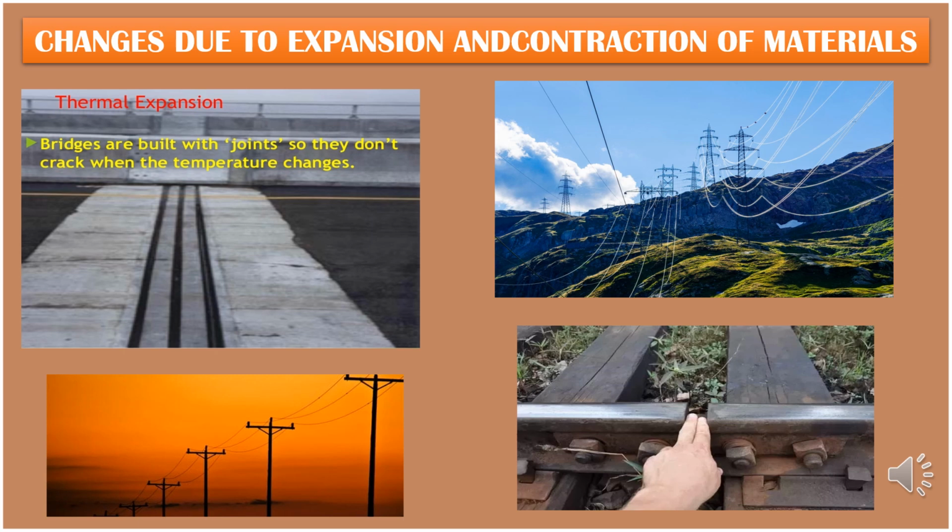So metals when heated expand more than other kinds of solids. Because of this, engineers have to be especially careful while designing large metal structures like bridges. When railway tracks are built, you will see that a narrow gap is left at regular intervals. Why? This prevents the track from buckling during hot weather, because in hot weather it will expand, and at that time the buckling can happen. Liquids and gases also show expansion and contraction on heating and cooling respectively.